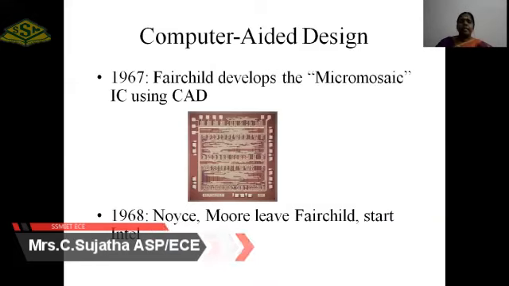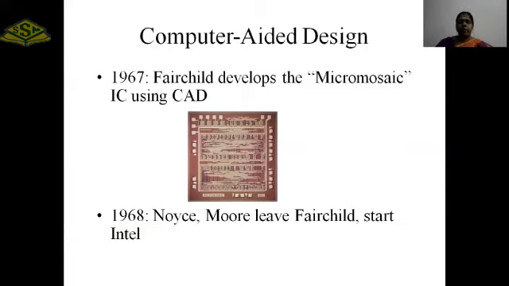In 1967, Fairchild developed a micro mosaic IC using CAD, computer-aided design. Before that, integrated circuits were fabricated only using a manual process, but after 1967, integrated circuits were designed using computer-aided design. In 1968, Noyce and Moore left Fairchild and started the Intel Corporation. After Intel was founded, integrated circuit growth was very rapid, and we had a lot of advancement in integrated circuit technologies.